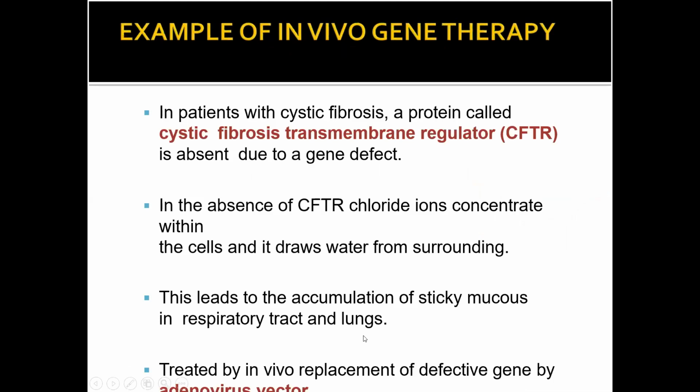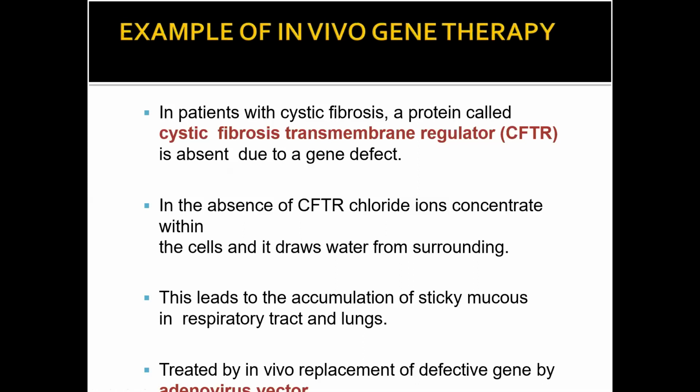So the person who is suffering from the disease like CFTR, that is cystic fibrosis transmembrane regulator, in the absence of CFTR, chloride ions concentrate within the cells and it withdraws water from the surrounding. So what is the symptom of this disease? In CFTR, chloride ions are absent, concentrated within the cells, and draw water from the surrounding.